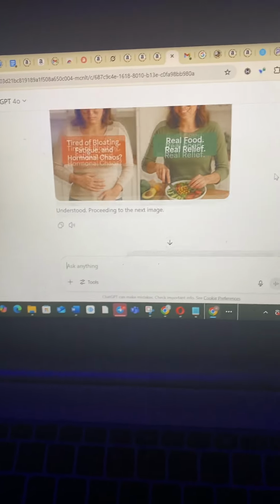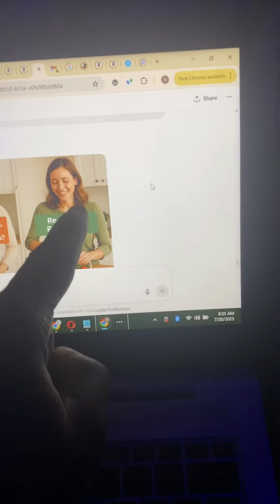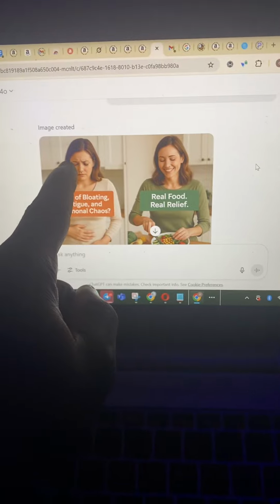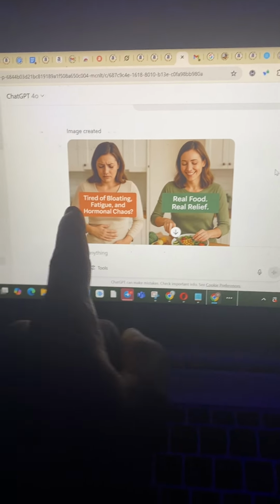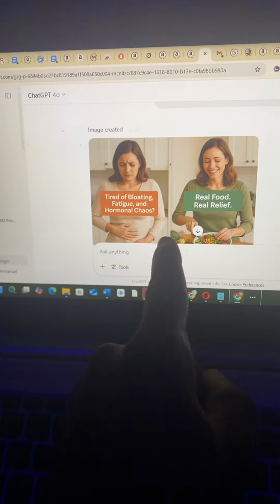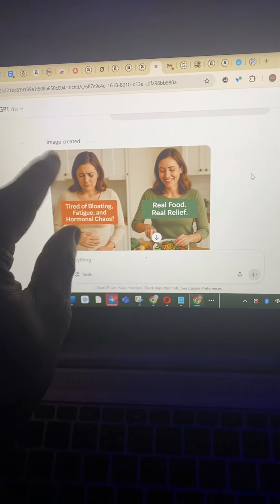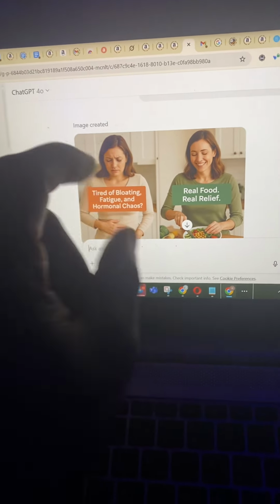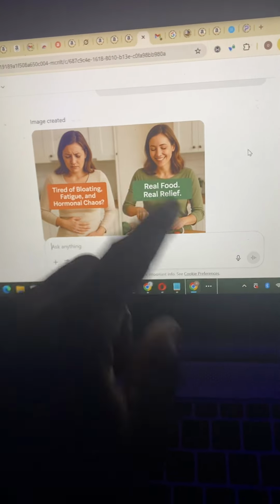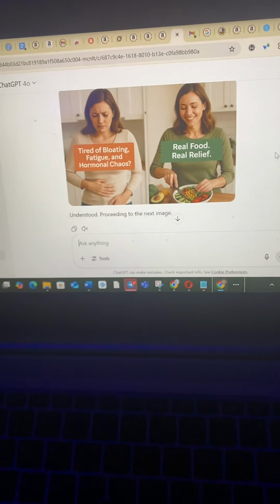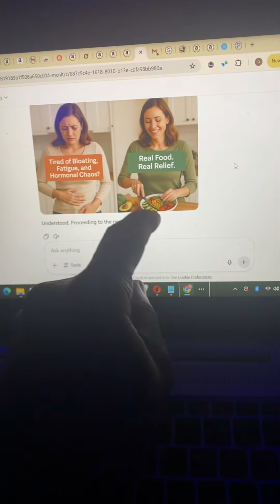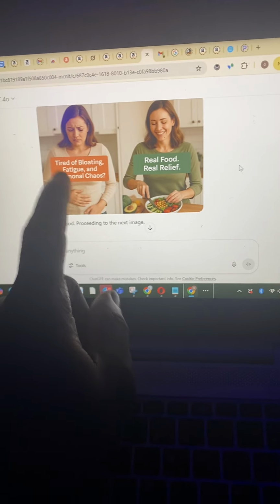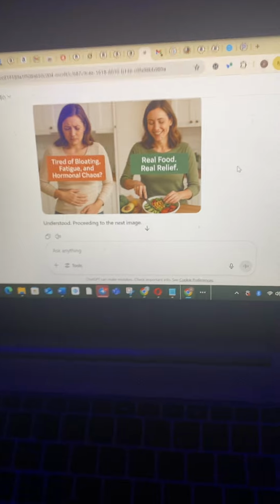You understand? Now, this image was by ChatGPT. This one also was by ChatGPT. Look at the expression of this woman. Also look at the expression of this woman. Tired of bloating, fatigue, and hormonal chaos. This person is actually feeling pain because this is a PCOS cookbook for women. Now, when we come, you look at this one is happy, real food, real happy, which means you have to actually eat this food to feel happy and get rid of this pain that this woman is feeling here.